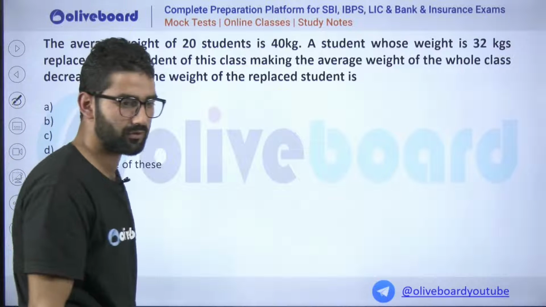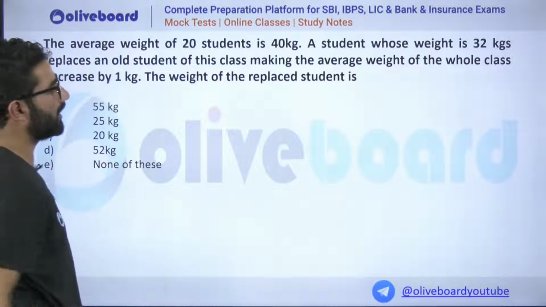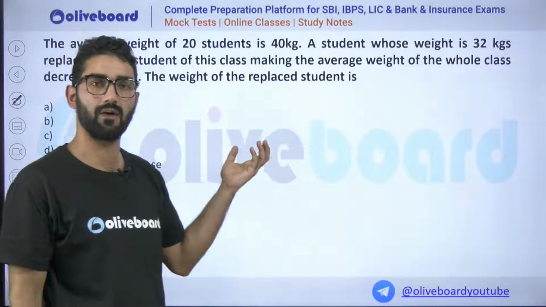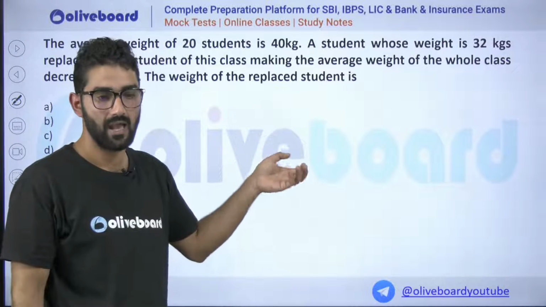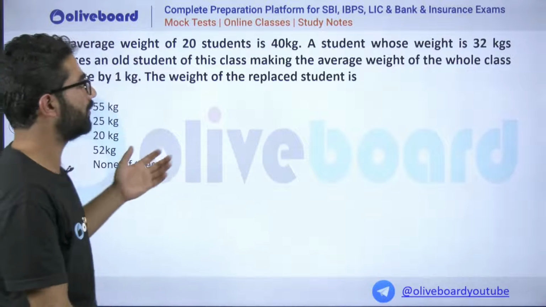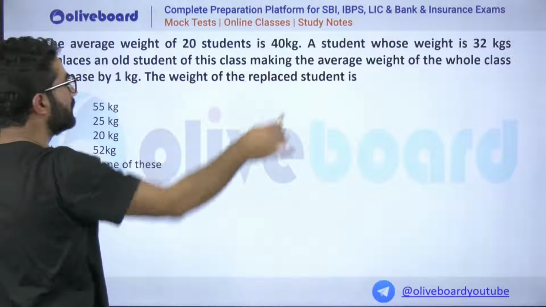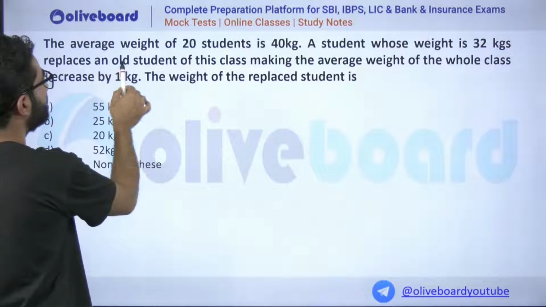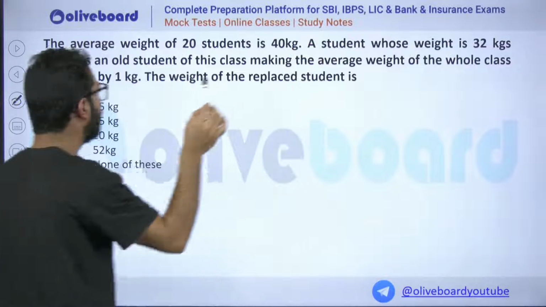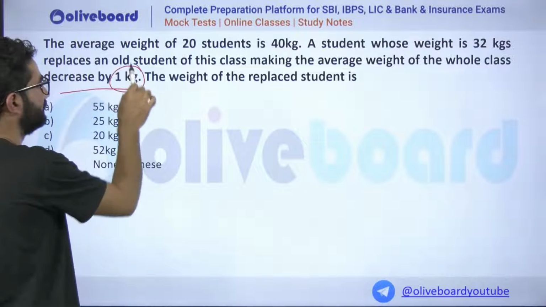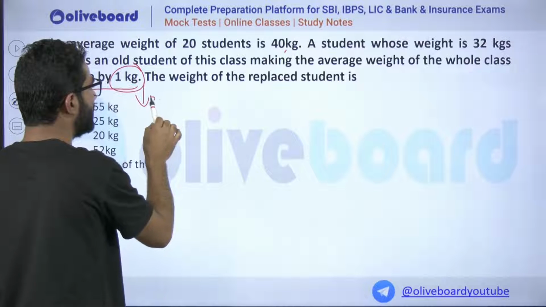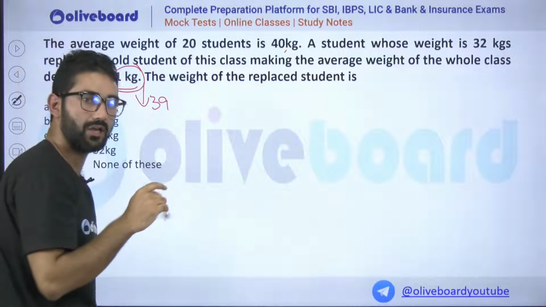Okay, going to solve this question. It says the average weight of 20 students is 40 kg. A student whose weight is 32 kg replaces an old student of this class, making the average weight of the whole class decrease by 1. First it was 40 kg, now decrease by 1 means it will be 39 kgs.